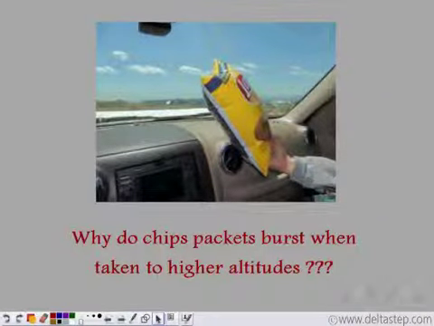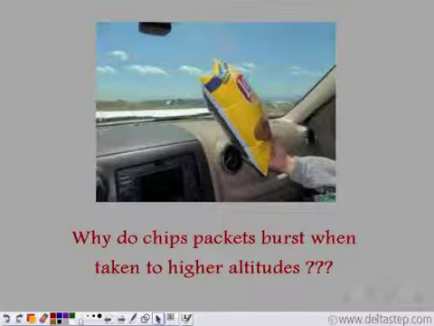Have you ever traveled by road to a hilly area, that is, to a higher altitude place? Did you carry chips packets with you? Have you observed that if you go to higher altitudes, the chips packets start to expand and at times they even burst? Well, why does that happen?